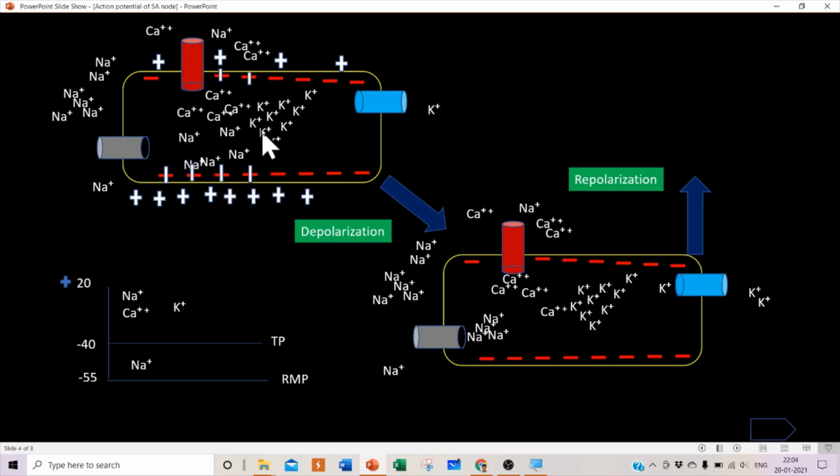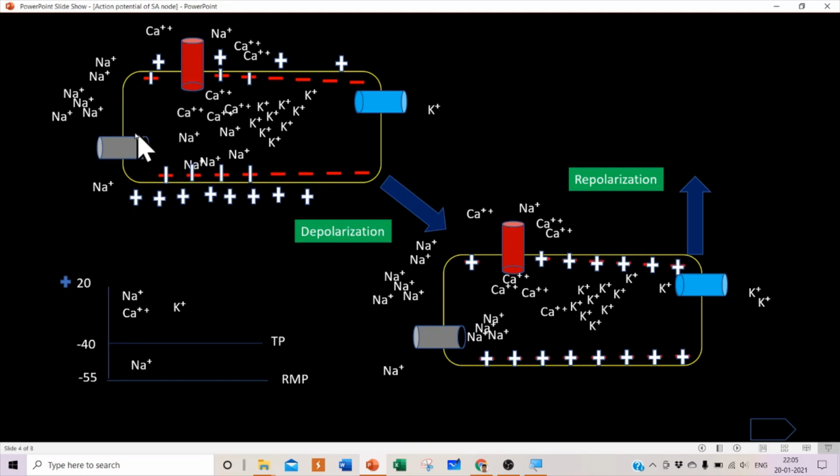When many positive ions come from outside to inside, the potential of the cell will change because of the large positive ion influx. The negativity of the cell will change, and the cell will turn completely positive inside, and this is called depolarization.